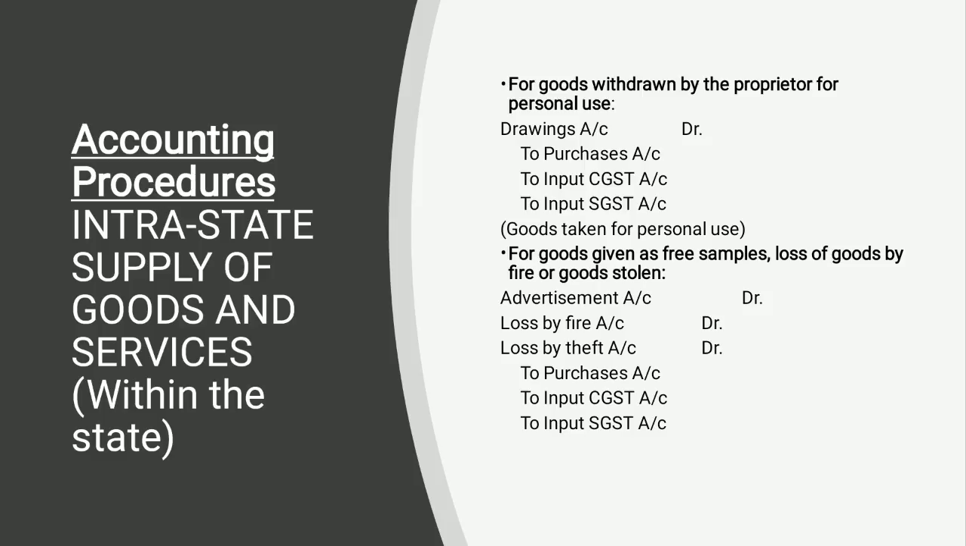And now the next one is the same, when goods are given as a free sample. So we have to write advertisement to purchase, and loss by fire to purchase, and when it is stolen, that means loss by theft to purchase. In all the cases the goods are going down. You don't have to change the value of advertisement, loss by fire and theft; write down the total value of the goods here, and then GST will be reversed on this value. Then the input will be written down in place of output.